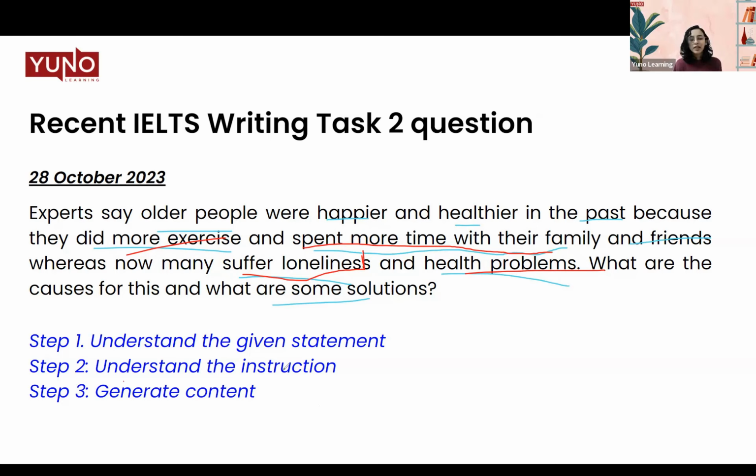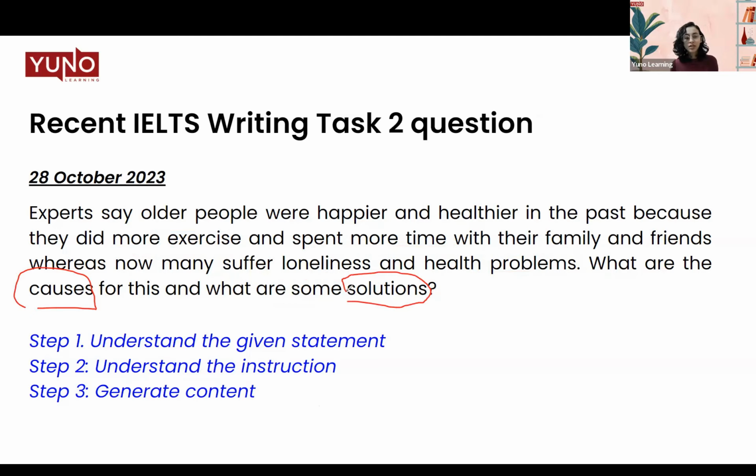Second step, understand the instruction. Again, very, very important, especially in a problem solution essay. Whatever the instruction given to you, you have to make sure that you're understanding it correctly. In this particular question, we are asked, what are the causes of this and what are some solutions? Now, the very first thing that goes to my mind is they've asked for causes. That means I cannot just confine my essay to one particular cause. I have to give them minimum 2 causes because they have specifically mentioned causes and not a cause for this.